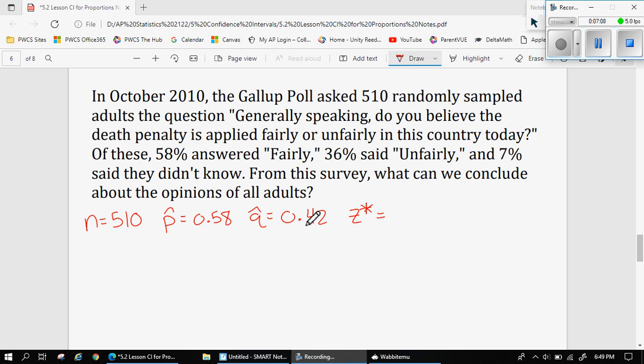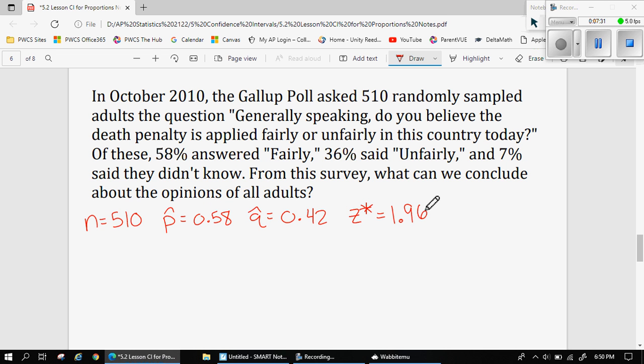And unfortunately, I can't get my calculator to work here because my computer thinks it's connected to my smartboard at home. So I'll show you how to use the calculator in class to calculate Z star, but this is going to be 1.96. It's a Z because it's like finding a Z score on a normal distribution. So it's related to that. If you're thinking it might be, that's because it is.